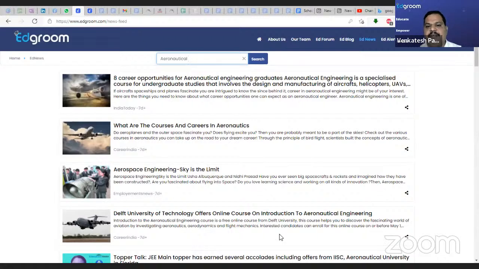So I request every student to register on the website and download the app. It is only a 2 MB app. Go to Google Play Store, put the word EdGroom, and you'll see a blue letter E. Download the app, which is only 2 MB. Register yourself, and you have one forum.